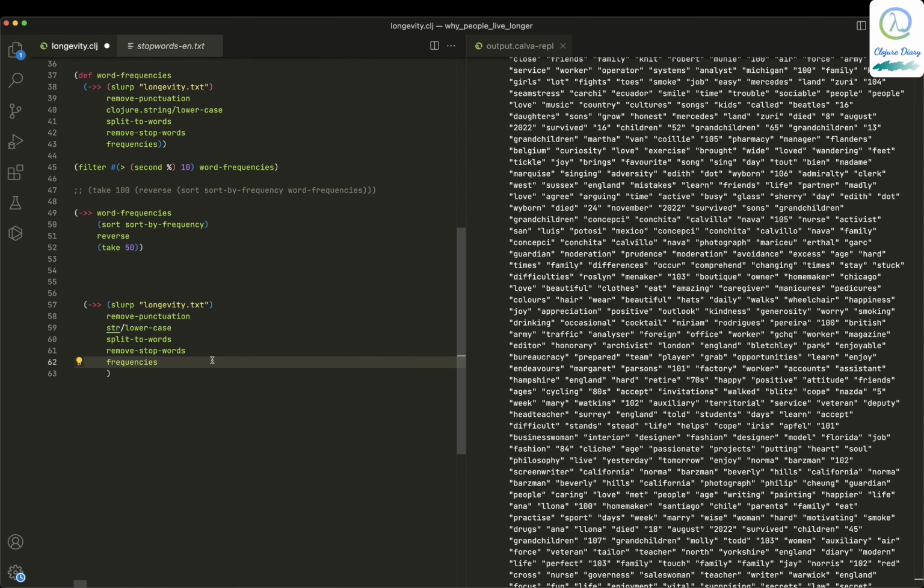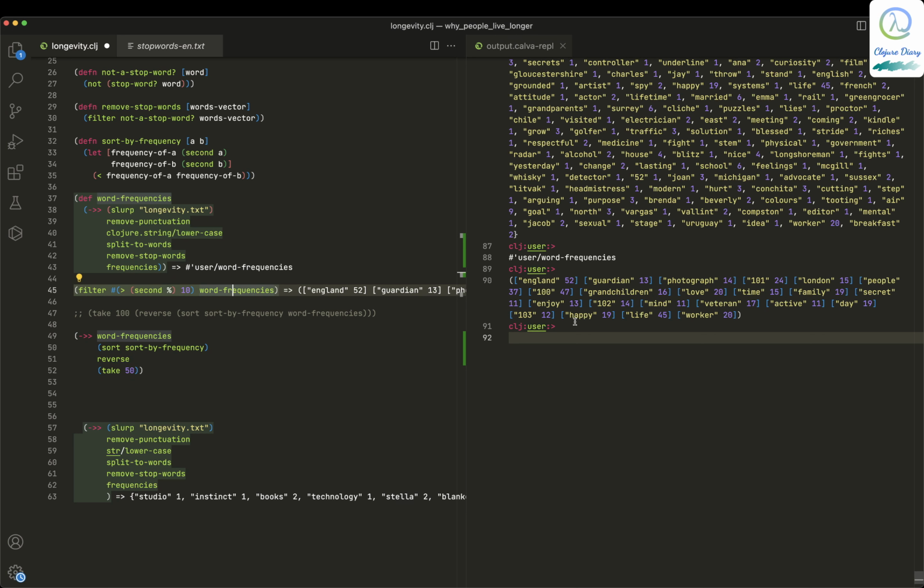So now, what I'm doing is filtering all words that contain more than 10 occurrences over here. If I do that, you just get very little: worker, life, happy. Let's ignore this 103, of course.